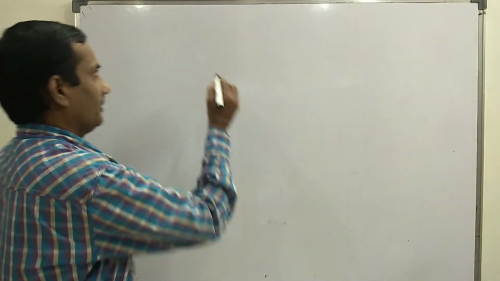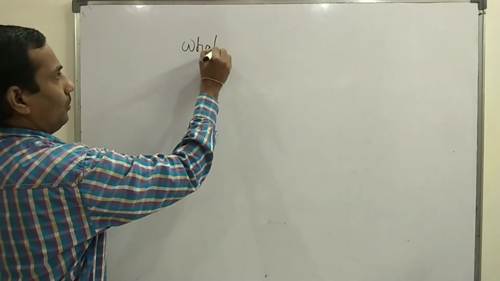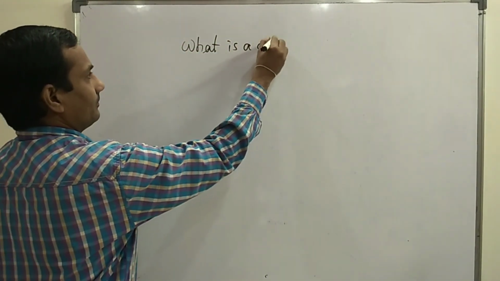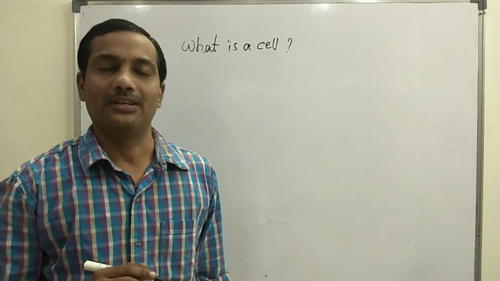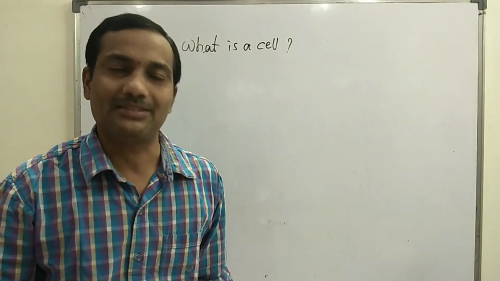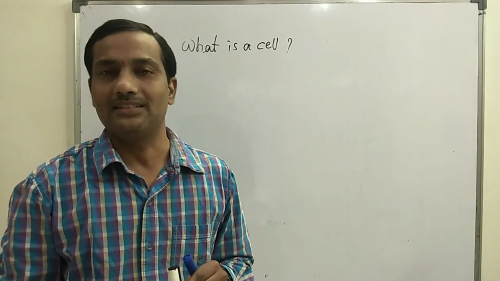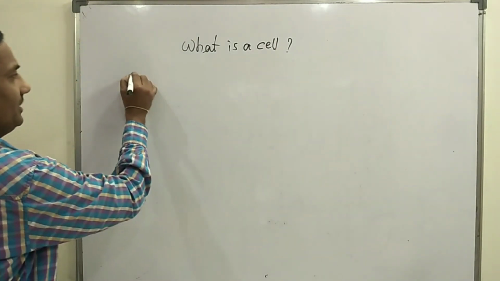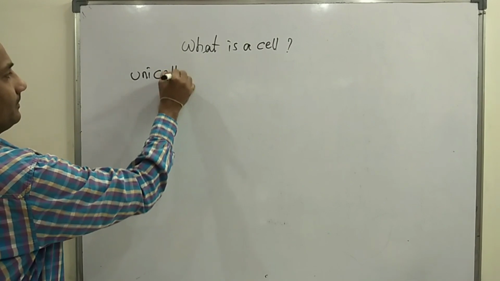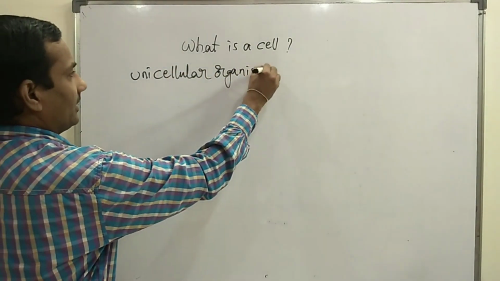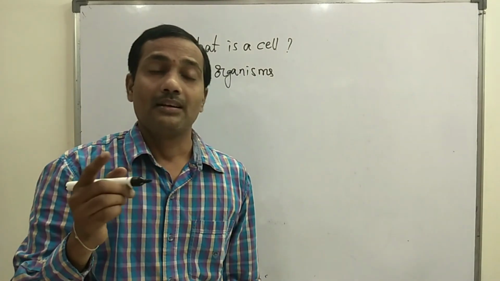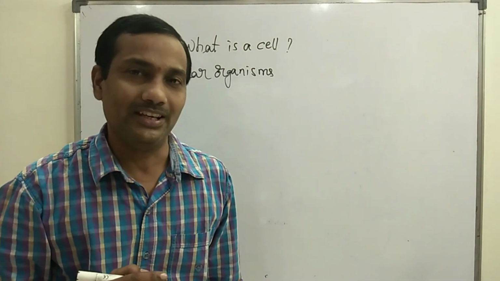Now the topic: what is a cell? In this topic, whenever we discuss unicellular organisms, independent existence will be there.